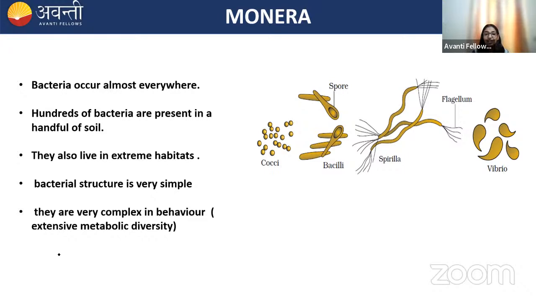And on the basis of their shape, the bacteria could be of 4 types. It could be cocci, which are spherical in shape, bacillus, which are rod in shape, spirillum, which is spiral in shape, or vibrio, which are comma shaped. Okay. And the bacteria, they also live in extreme habitat, like Archaebacteria. These are the bacteria which can live in the extreme habitat or the adverse condition, because they have a different composition in the cell wall as compared to the